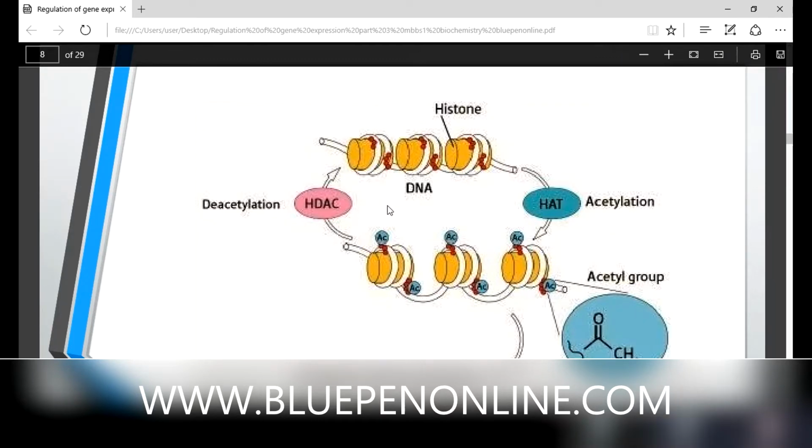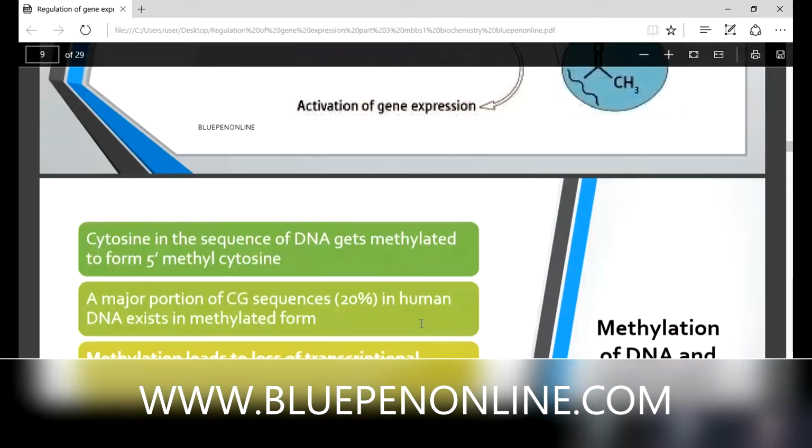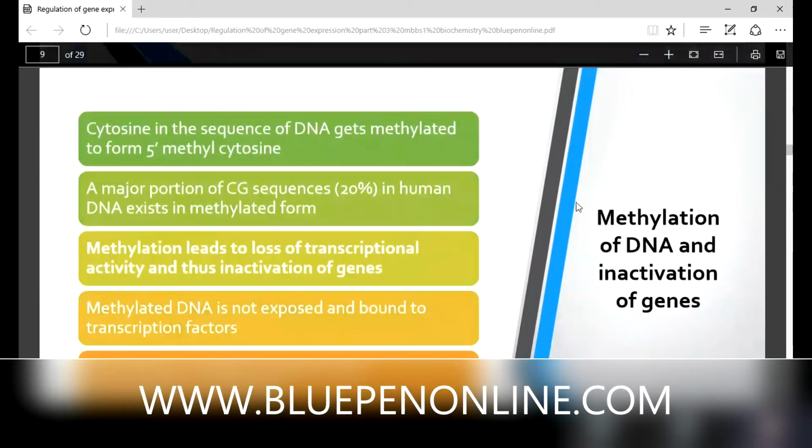In the first structure we can't find the genes. There are red colored genes, but we can't find them. But in the second structure, we can easily find them. The transcription factors can bind on the gene after acetylation. I think it is clear. Then next part.